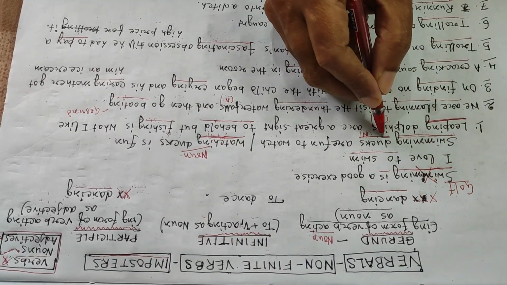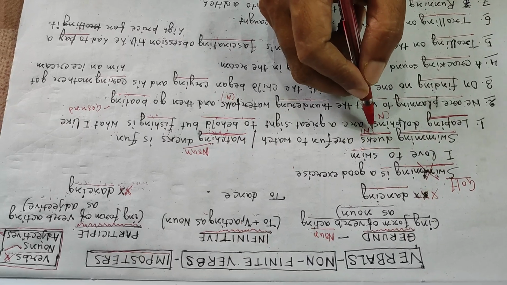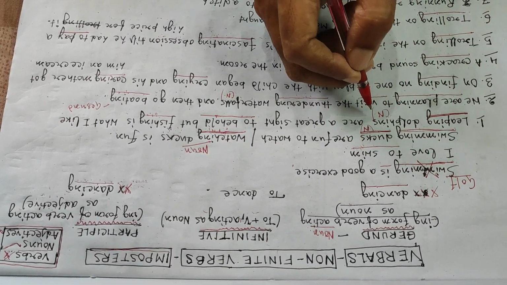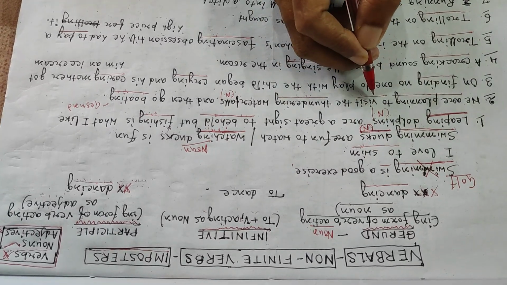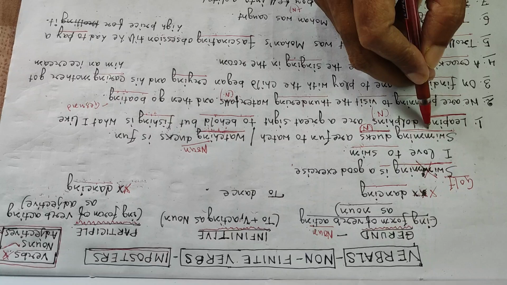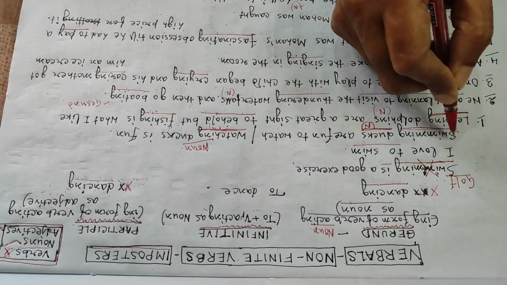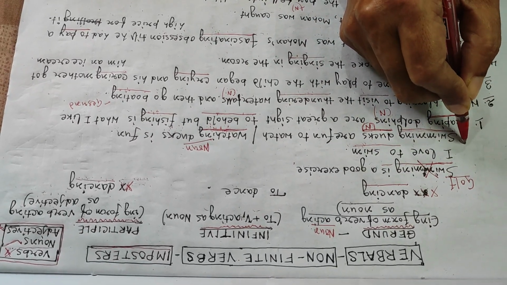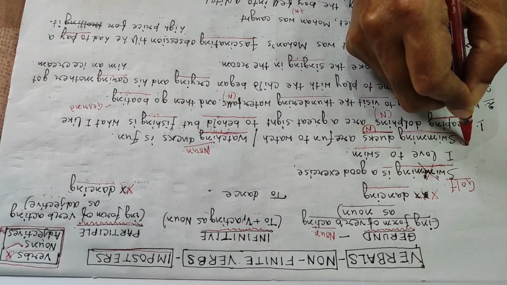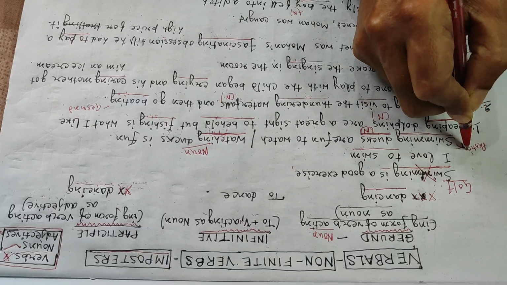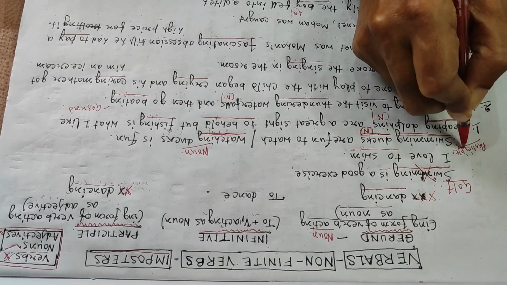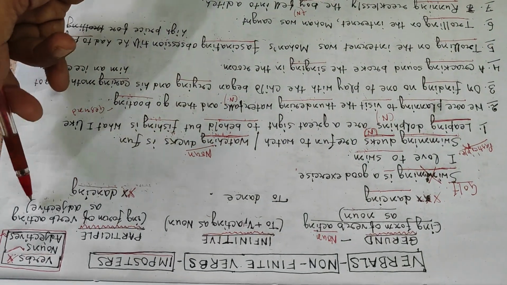Ducks, we all know ducks, পাতি হাঁস, so ducks is a noun and swimming is an adjective or a gerund. Sorry, it is clearly a participle because it is an adjective. As we have learned, a participle is an adjective.